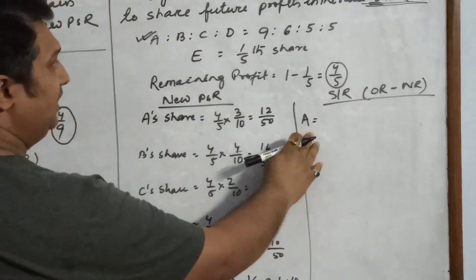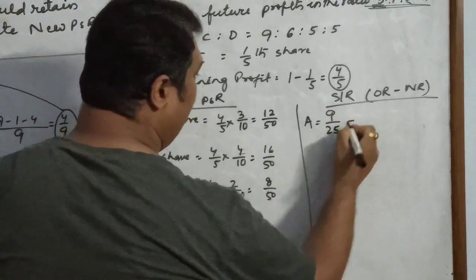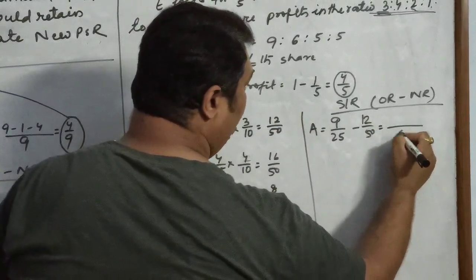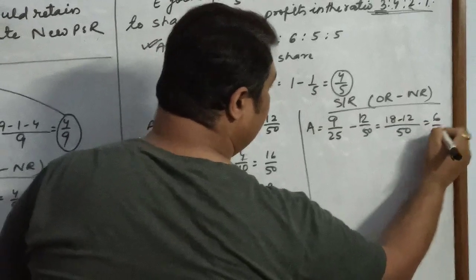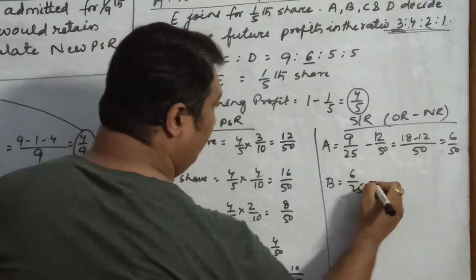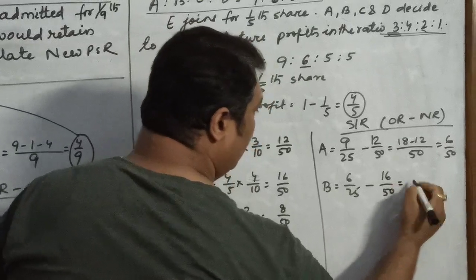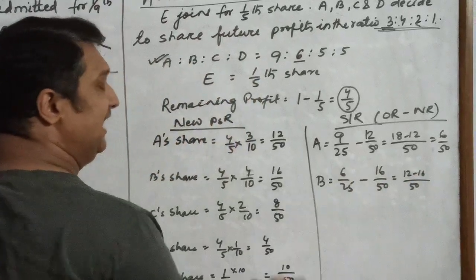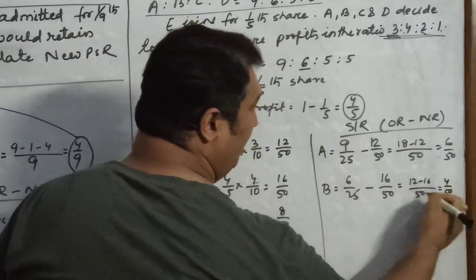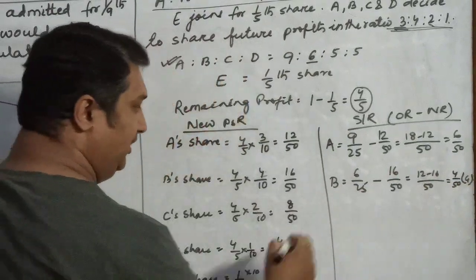So we will find out the sacrificing ratio for A, who was having his old ratio as 9 by 25 and new ratio is 12 by 50. So over here it is 50, 18 minus 12, 6 by 50. What about B? His old ratio is 6 by 25 and new ratio is 16 by 50. When you calculate, you will find that he is not sacrificing. 12 minus 16 is minus 4 by 50. We don't show the minus sign, rather we mention that he is gaining by the letter G.